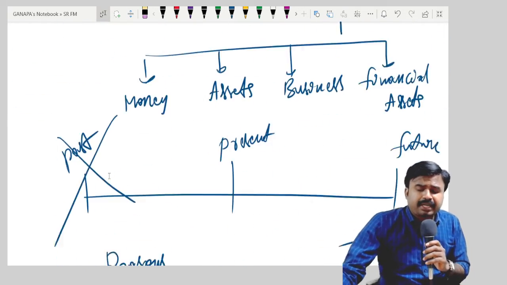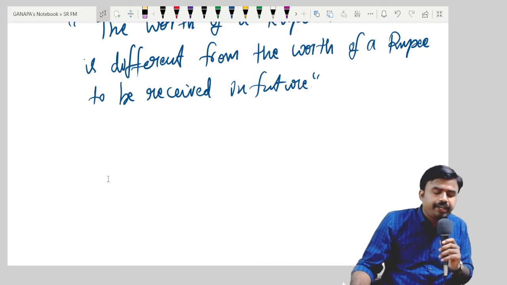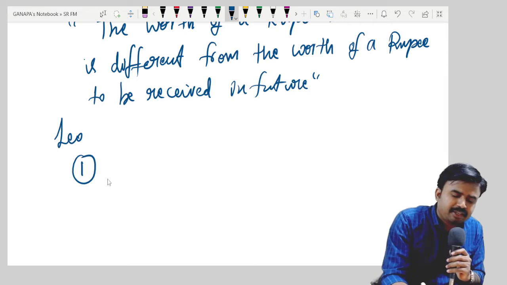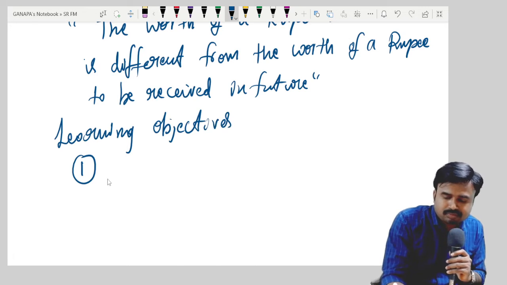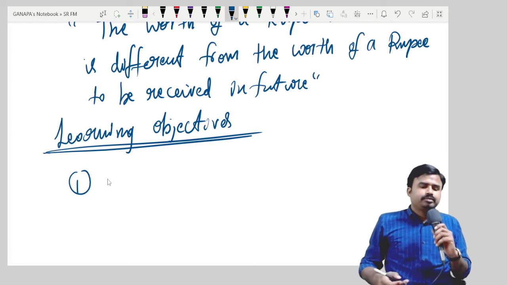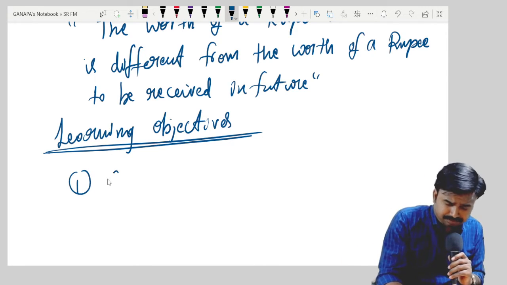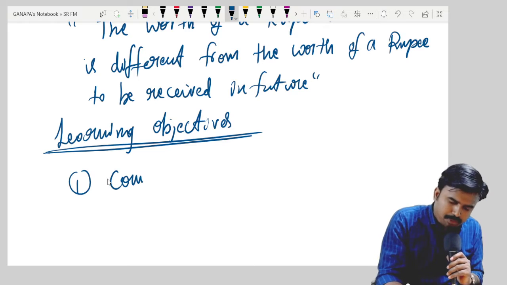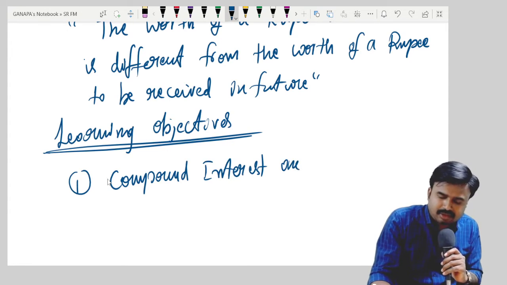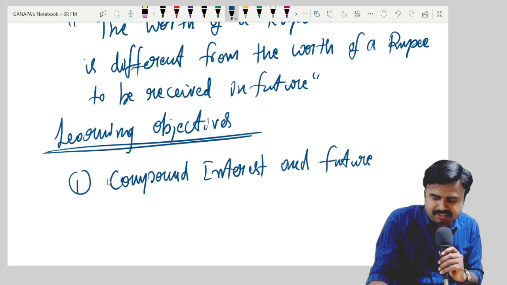Yes, in this particular topic, time value of money, we need to cover these areas. I mean, these are the learning objectives, the areas to be covered. What are the areas we need to cover? The first area is compound interest and future value.